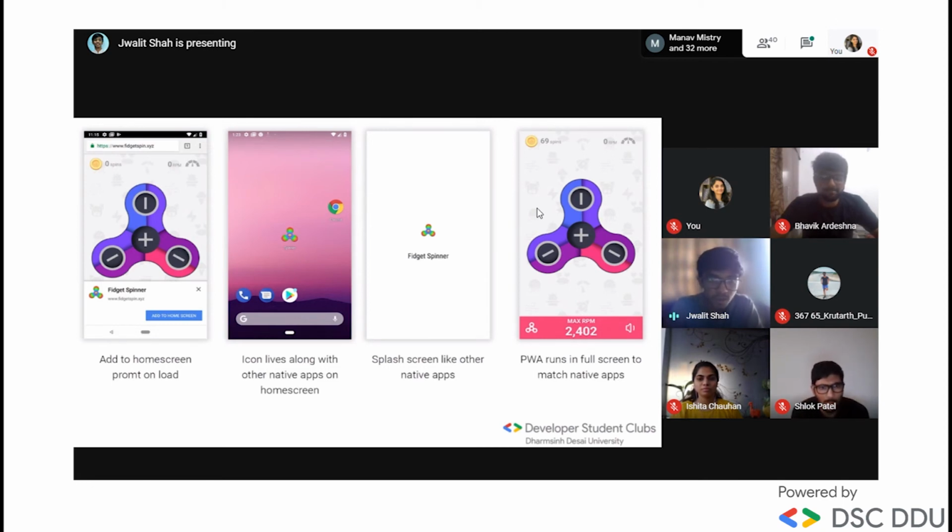Whenever you visit and click the install button, you will be shown a prompt, like add to home screen or install. Then the application is installed on your device with an icon, which is a fidget spinner-like icon. Whenever you open it, it opens in your native mobile, and since it is a PWA, it caches the data and behaves totally like a native application, like one developed with Flutter or native or anything else.